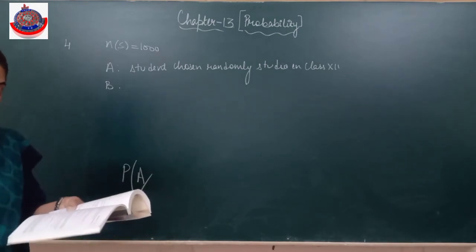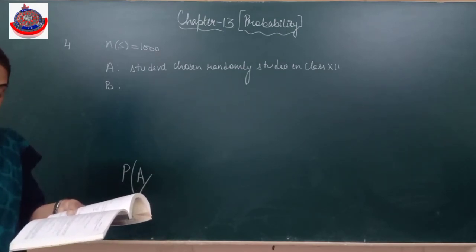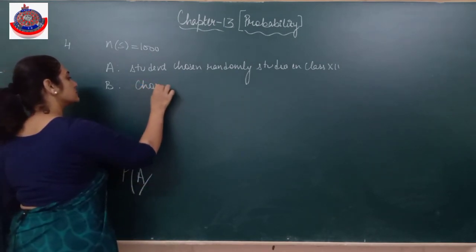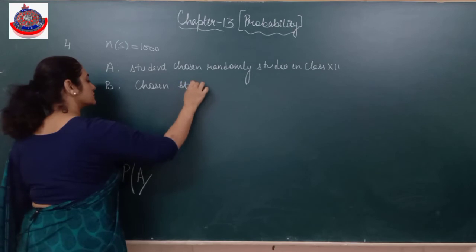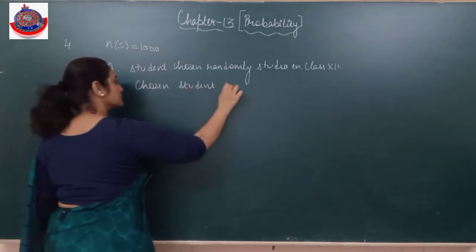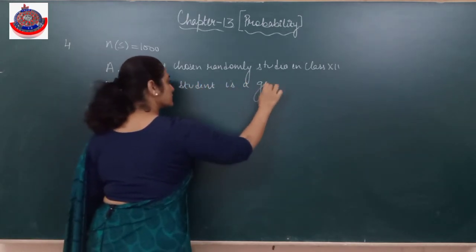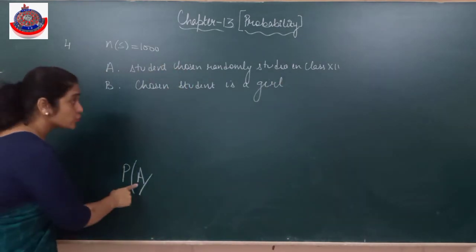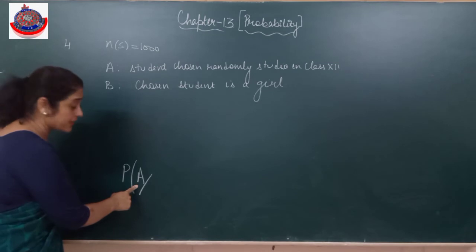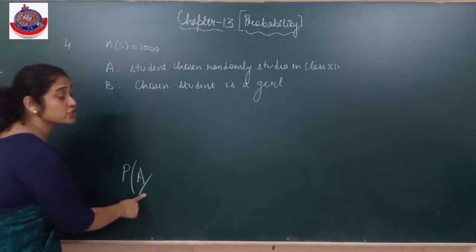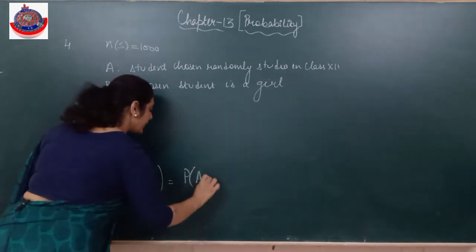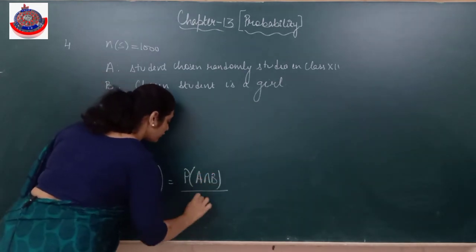Given that the chosen student is a girl. I need to find out the probability that a student chosen randomly studies in class 12 when the chosen student is a girl. That means I need to find out A intersection B divided by probability of B.